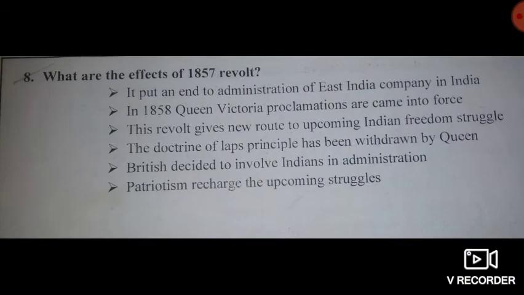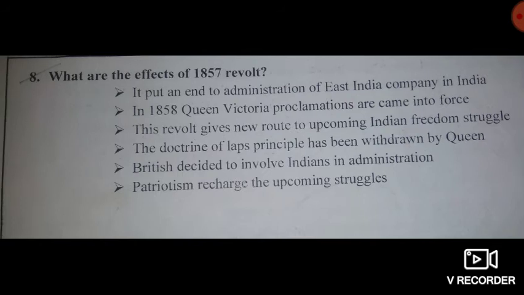Then let's move on. The next question in this lesson, what are the effects of the 1857 revolt? What are the main effects of this revolt? The first point, it put an end to the administration of the East India Company in India. Then second point, in the year 1858, Queen Victoria's proclamation came into force.